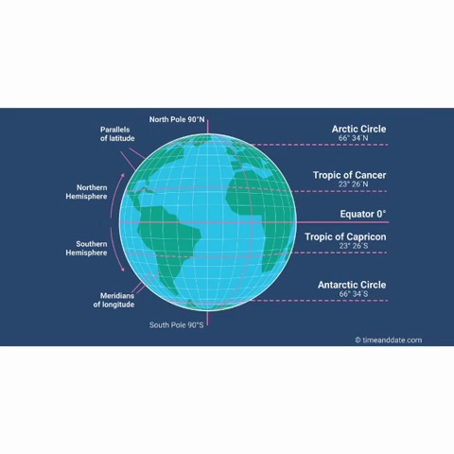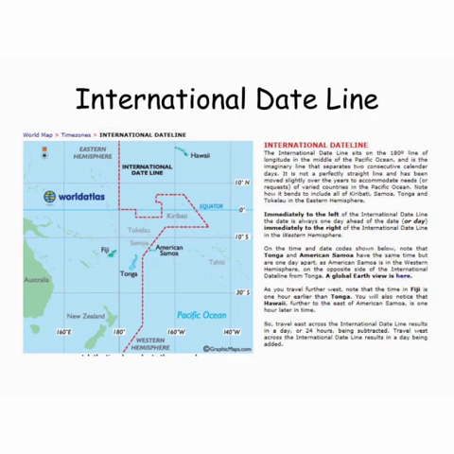So we should always remember that we should write neither E nor W with the 180 degree meridian, because both 180 degree west and 180 degree east are the same longitude. It is called the international date line.